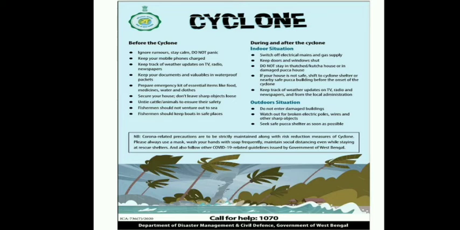Prepare an emergency kit. So what are the things that should be in the emergency kit? There should be food, mostly dry food, medicines, water and clothes. Secure your house. Don't leave sharp objects loose, because you could be injured by them. Untie the cattle, so that they can run for their safety. Fishermen should not venture out into the sea, because the sea will be very turbulent, and they should also keep their boats in a safe place, so that the boats are not destroyed.